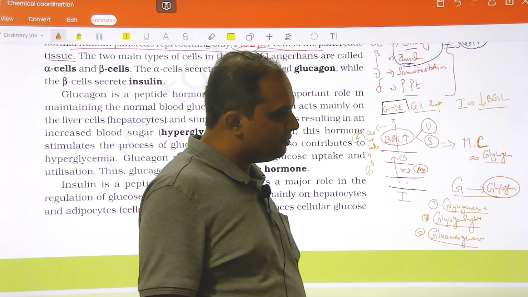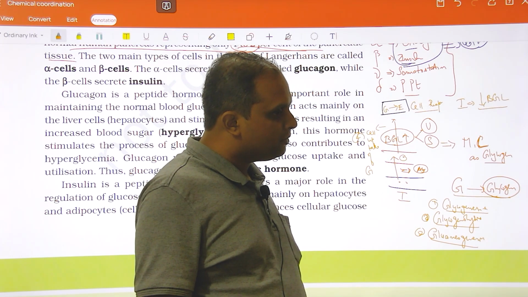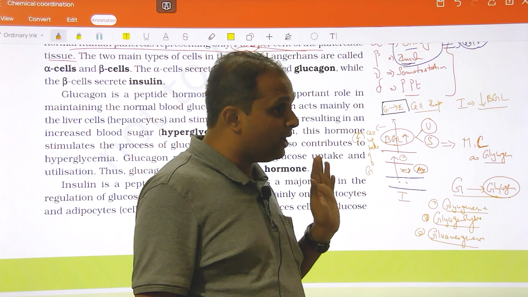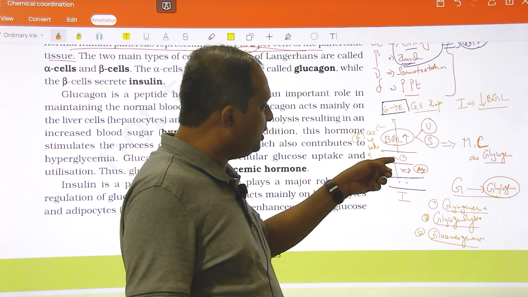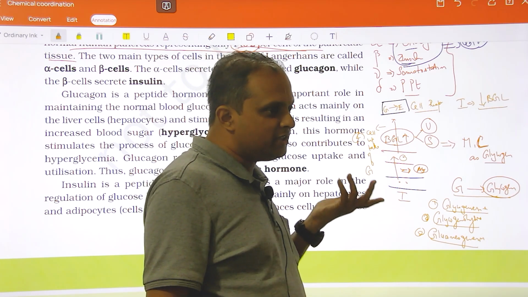Uptake should increase, so insulin should promote uptake. When uptake happens, BGL decreases, right? That is the intention of insulin.